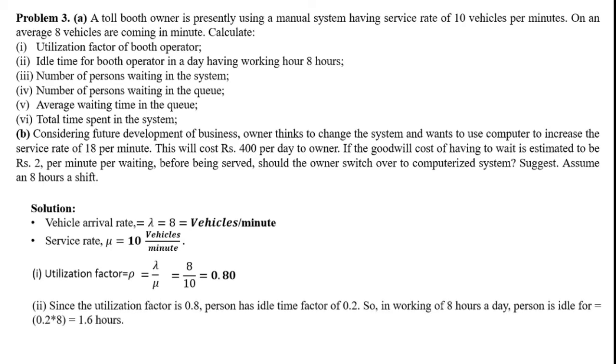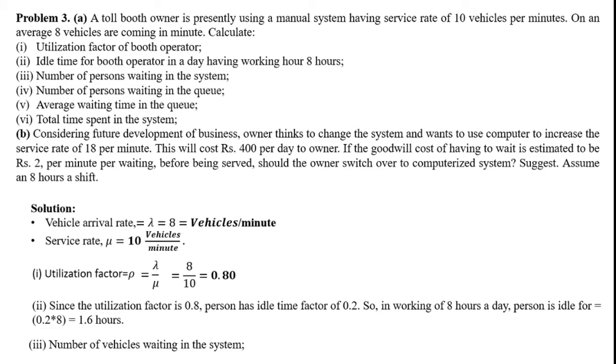Next, since the utilization factor is 0.80, the person has an idle time factor of 0.2, which is very obvious, that is 1 minus 0.8, that means 0.2. So in the working of 8 hours per day, a person is idle for 0.2 multiplied by 8. So for how many hours is the person idle? That is 1.6 hours. Out of 8 hours, the person is idle for 1.6 hours.